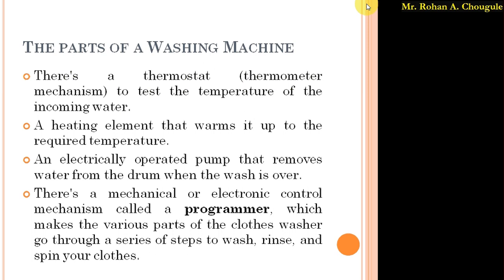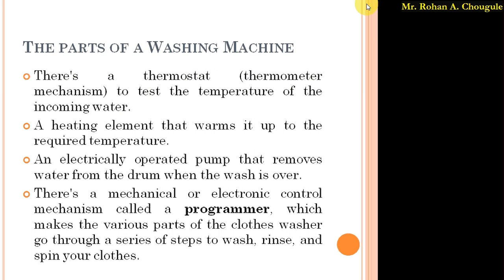Again, as we know, we simply press the buttons and the cloths automatically get washed as per the requirement and the steps. It rotates as per the functions we have set. Whatever mechanical or electronic control mechanism is there is synchronized with the help of the programmer.